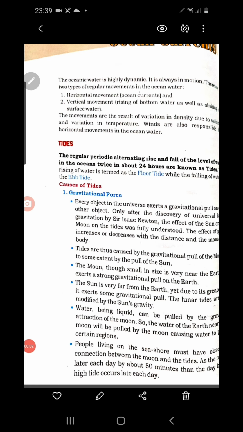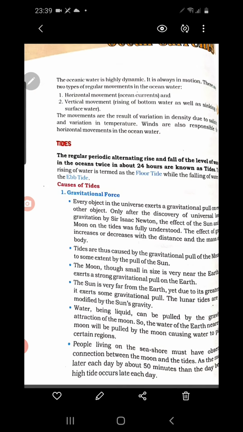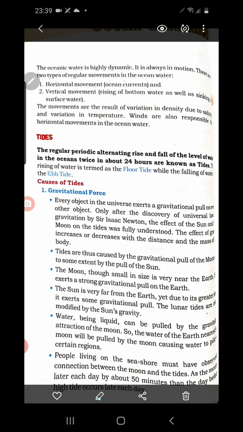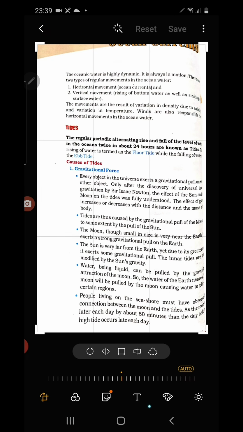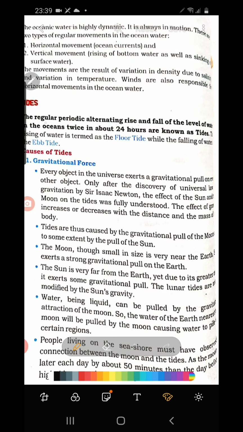See children, the regular, periodic, alternating rise and fall of the level of the ocean twice in about 24 hours is known as tide. Why is it regular? We call it regular because it happens every day. The tide occurs every day, and it is periodic. That means it occurs twice in a day, within a gap of 12 hours, as one day makes 24 hours.